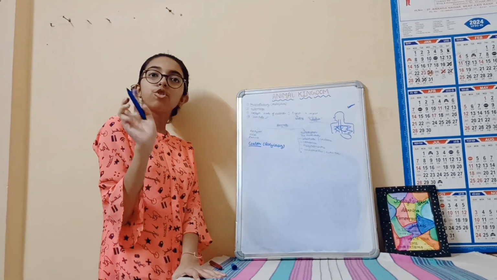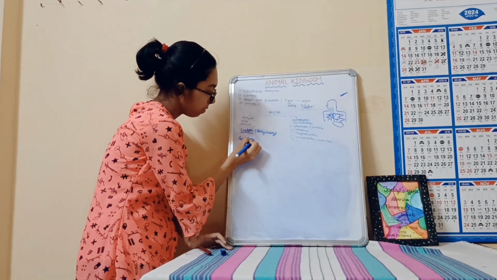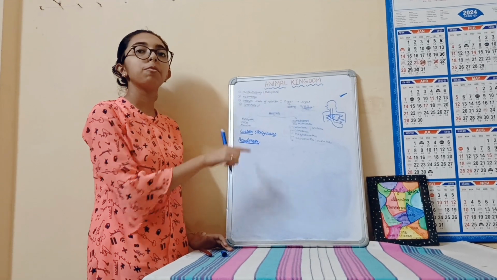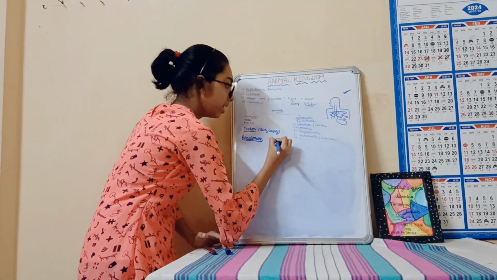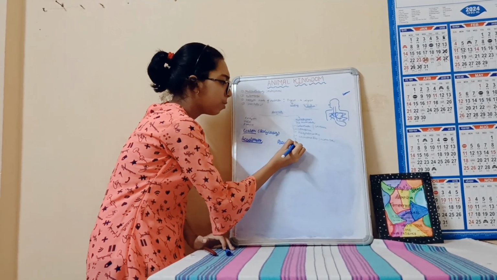So coelom is of three types. First is acoelomate, and you can understand by the name that these organisms do not have any coelom. Second is pseudocoelomate. Yes, pseudocoelomate.